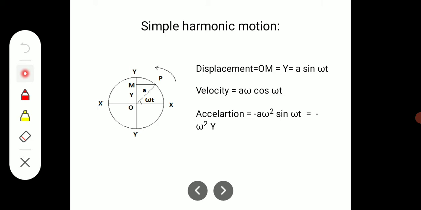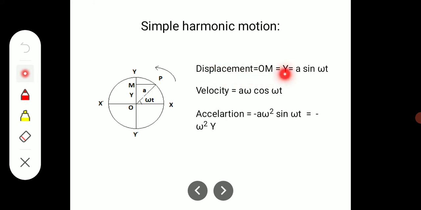See the equation of the simple harmonic motion. As a particle moves along the circumference of a circle, we take the projection of the particle. Here the displacement produced along the y-axis and the x-axis gives the equation of the simple harmonic motion. So here the displacement OM is equal to a sin omega t. We can also take the projection of P along the x-axis, and there we get x equal to a cos omega t.